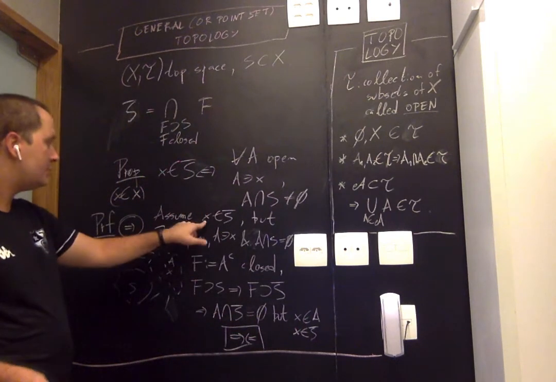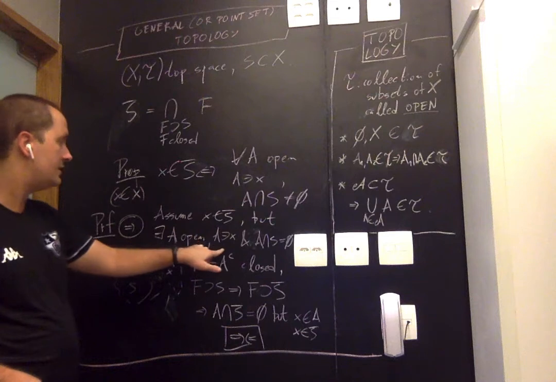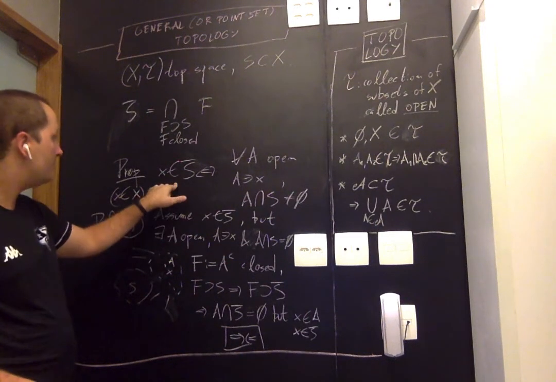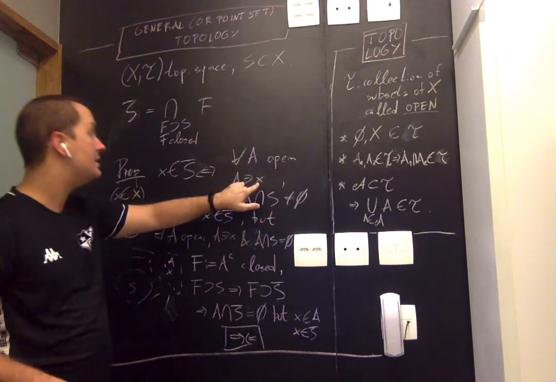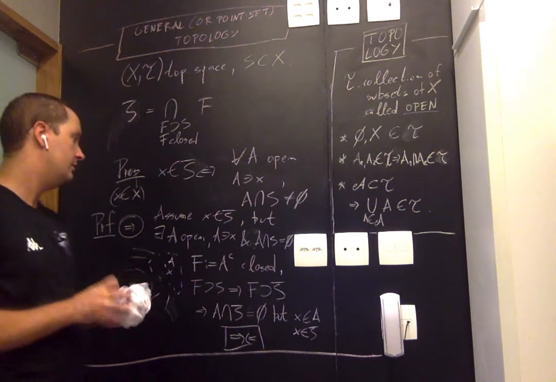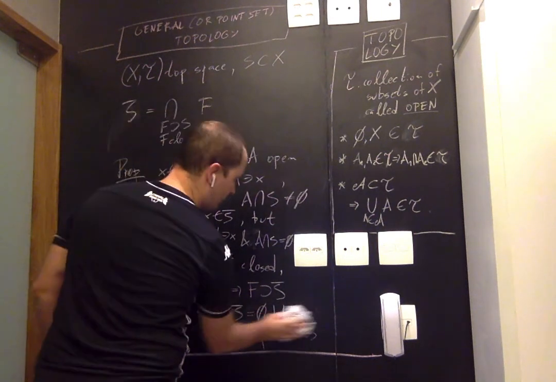It cannot be that X belongs to S bar and there exists an open set that X belongs to that does not intersect S. Therefore, if X belongs to S bar, it must be that any open set containing X must intersect S. So that's one direction of our thing. Now what about the other direction?